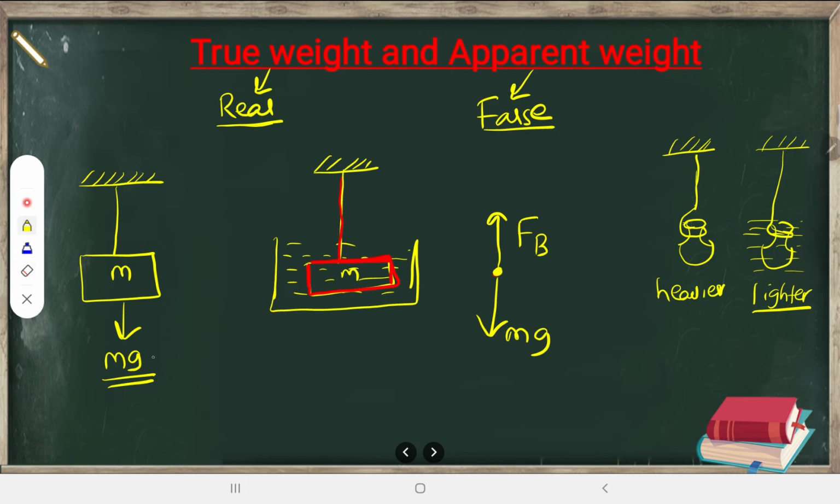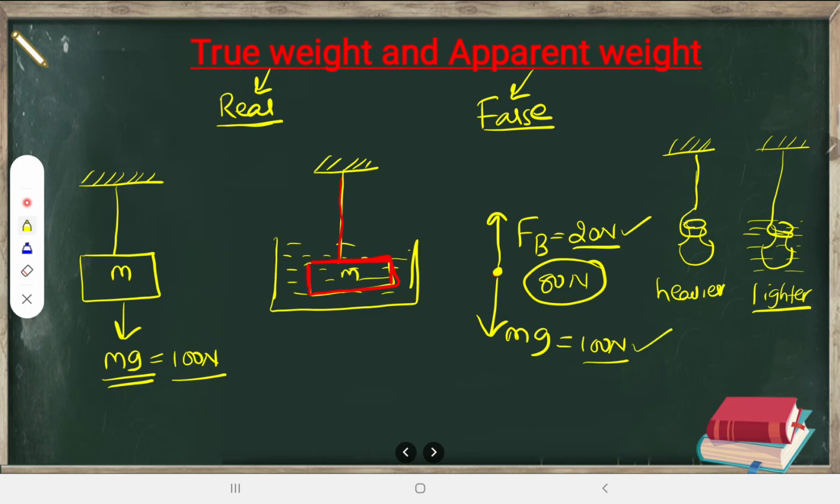Now for example, this mg is 100 Newton, so you are feeling a weight of 100 Newton. Now here also mg is 100 Newton, and let us take this buoyant force to be 20 Newton. So for this 100 Newton, there is an opposite 20 Newton force, and how much weight will you start to feel? Don't you think you are going to feel a weight of 80 Newton? Because for this 100 Newton downward weight, there is a buoyant force of 20 Newton. So you are going to feel this false weight of 80 Newton. Are you getting my point?